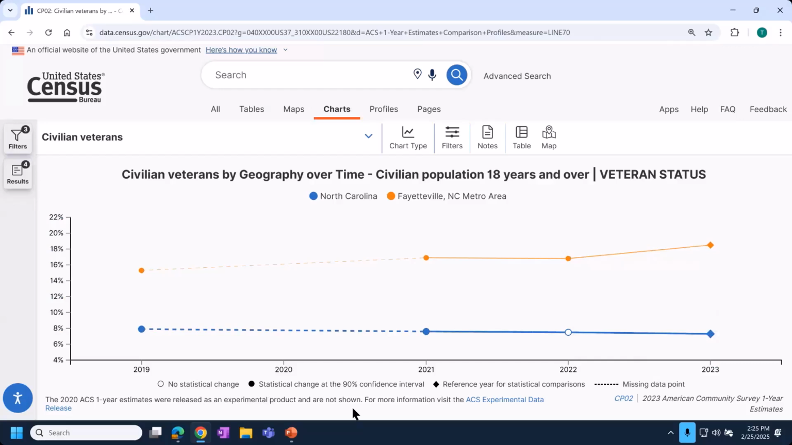And then the last thing I'll note here for comparison profiles, you'll see a dashed line between 2019 and 2021. That is occurring because the 2020 estimates are not shown in this chart. Those were released as experimental products. And if you'd like to learn more, the link's at the bottom.